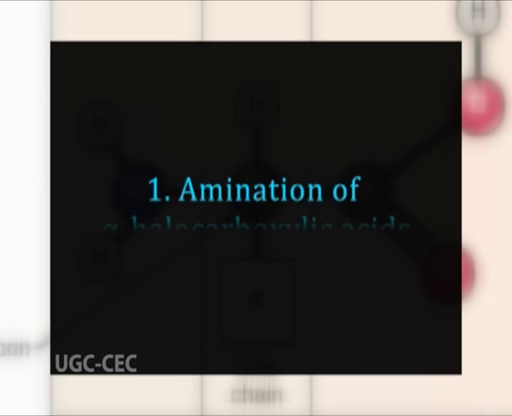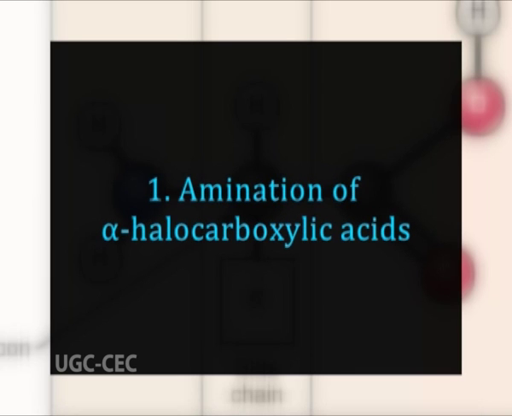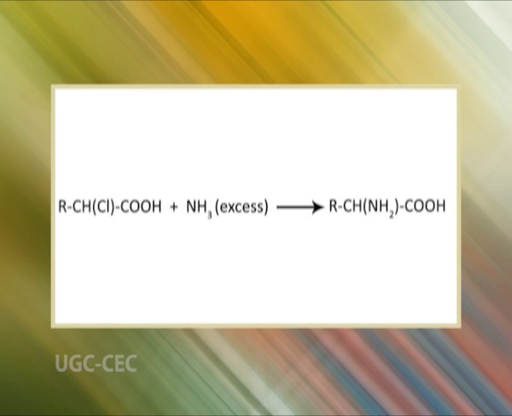Number 1. Amination of alpha halocarboxylic acids. This reaction is an example of nucleophilic substitution with a halide as the leaving group. The alpha halocarboxylic acid can be obtained via an alpha substitution reaction of the carboxylic acid.